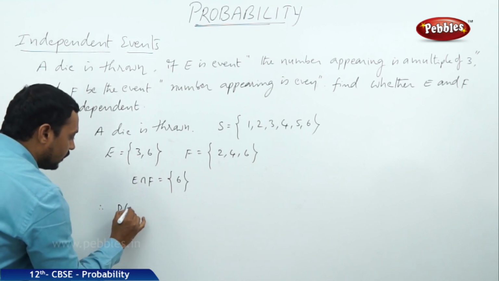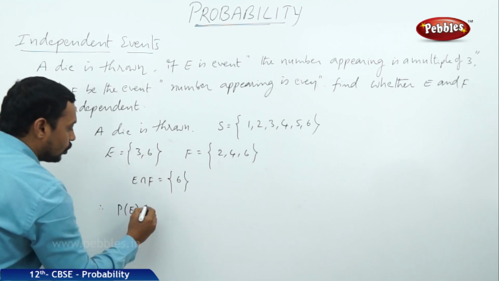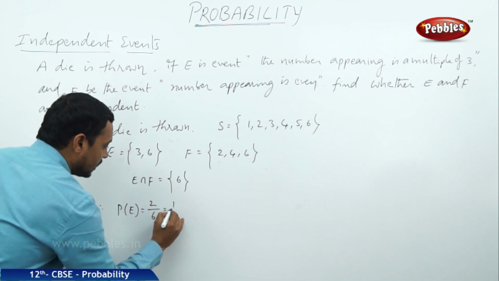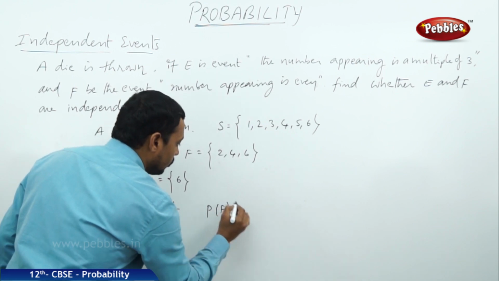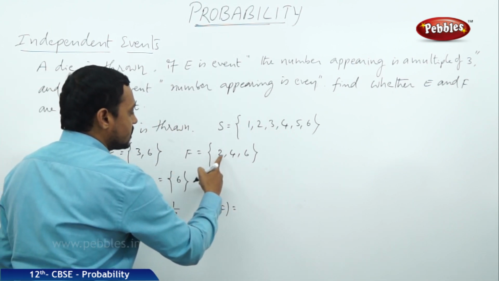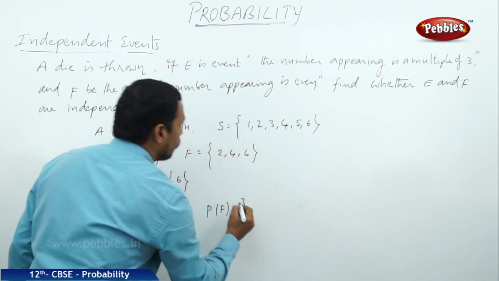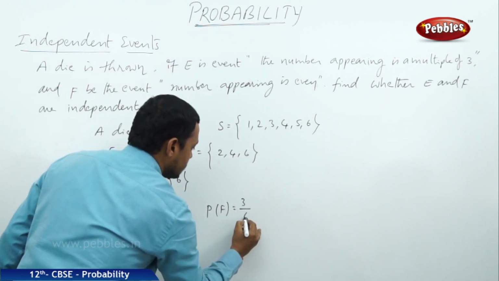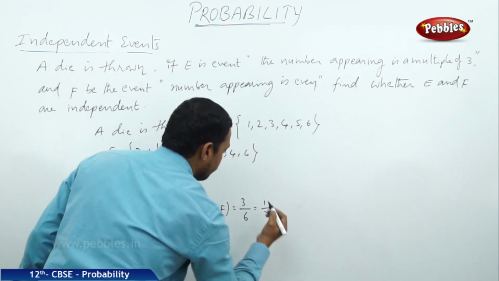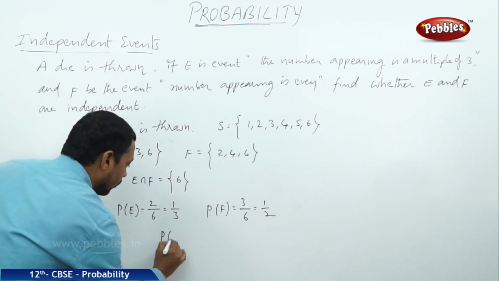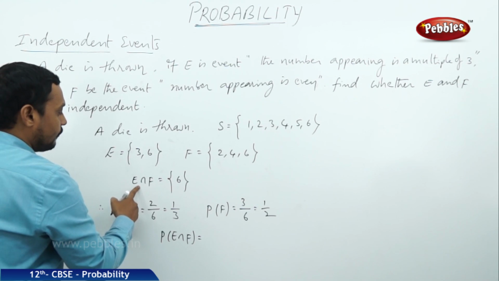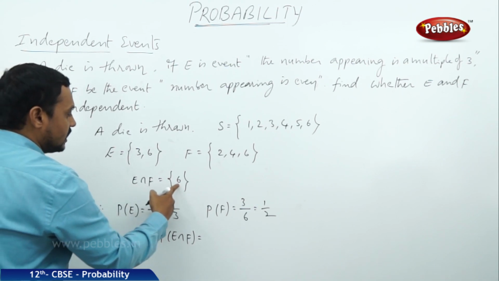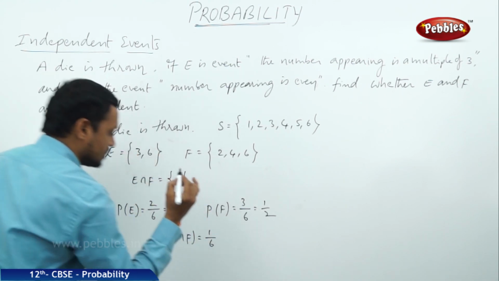Now let us find the probabilities of these three events. The probability of E is 2 out of 6, that is 1 by 3. The probability of F is the number of favorable cases, 3, out of the total number of cases, 6, that is 1 by 2. The probability of E intersection F is the number of favorable cases for this set, only 1 out of 6.